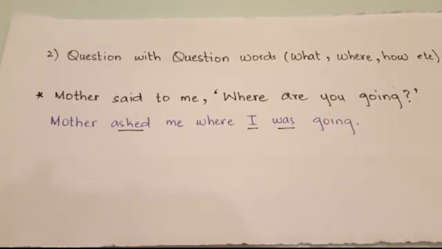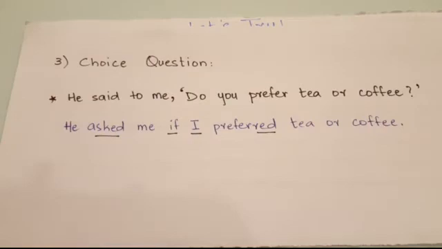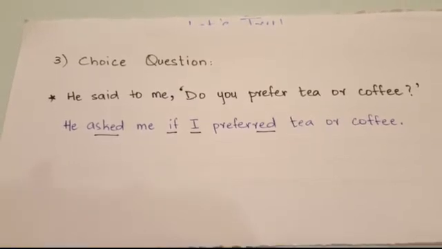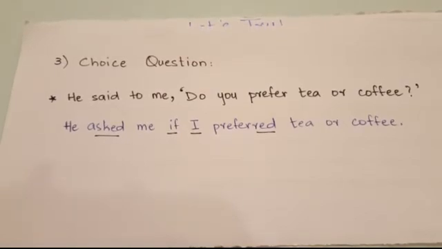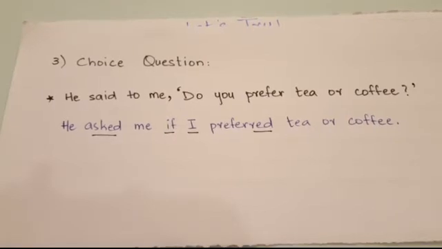Alright. Now moving on to the third kind of question, which is the choice questions. For this, I told you earlier, for these kinds of questions again, we use the words if or whether to bring them into the reported speech. So the example for this one is, he said to me, "Do you prefer tea or coffee?" Answer for this one is, he asked me if I preferred tea or coffee.